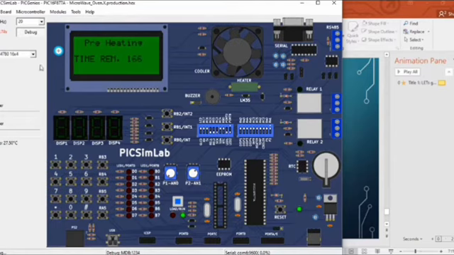Meanwhile, I'll explain this. I told that PixinLab has two types of CLCD, that is 16 cross 2 and 16 cross 4. We are using 16 cross 4. These are the tactile switches which are connected in row and column manner, which constitute a matrix keypad. These are the LEDs.